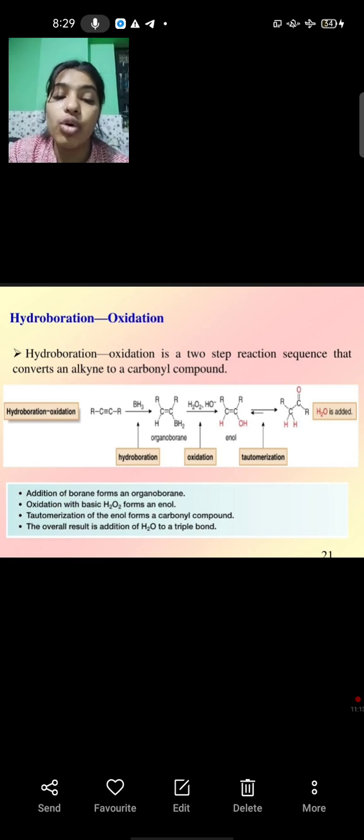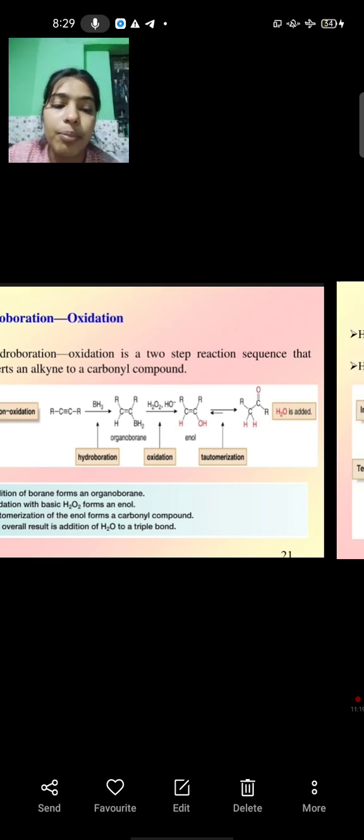Tautomerization of the enol forms a carbonyl compound. The overall result is the addition of H2O to a triple bond. Hydroboration oxidation of an internal alkyne forms a ketone, and hydroboration oxidation of a terminal alkyne forms an aldehyde.